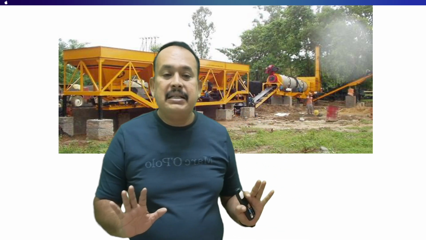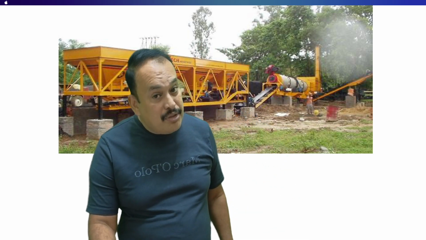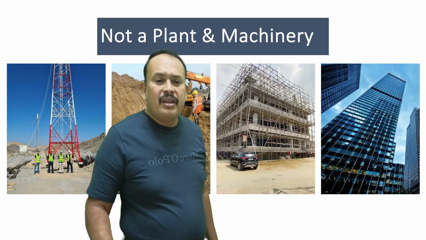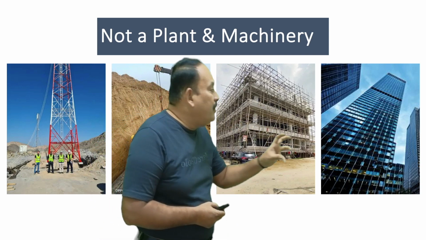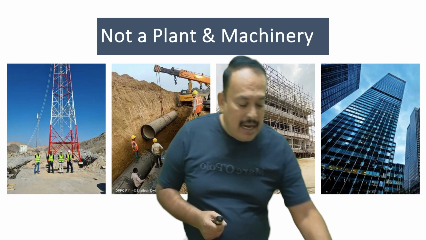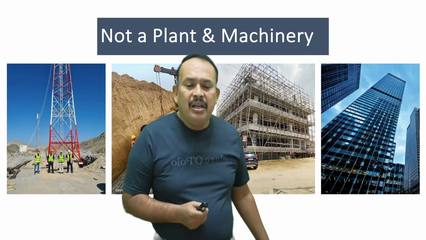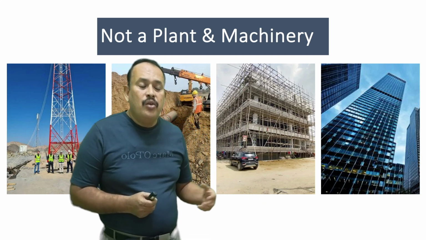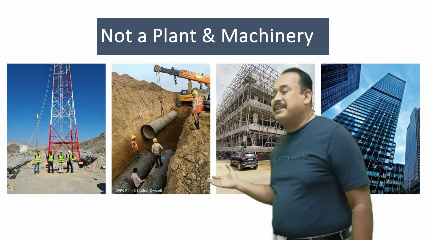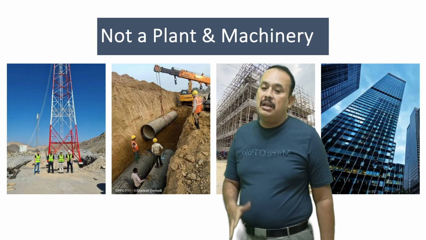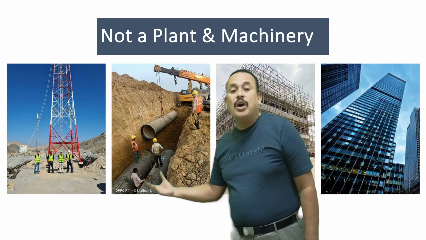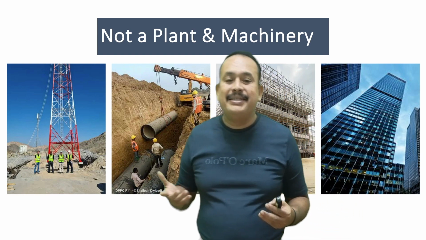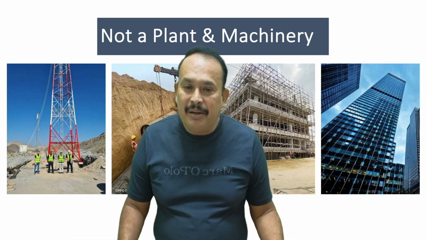Otherwise, ITC is not allowed. In what circumstances is ITC not allowed on works contract? In the case where it is not a plant and machinery, if I received the works contract for construction, then ITC is not allowed. Works contract service I received for laying the pipeline outside the factory premises, ITC not allowed. For construction of a cell tower purpose, works contract service I received, ITC not allowed. Got the clarity, my dear friends?